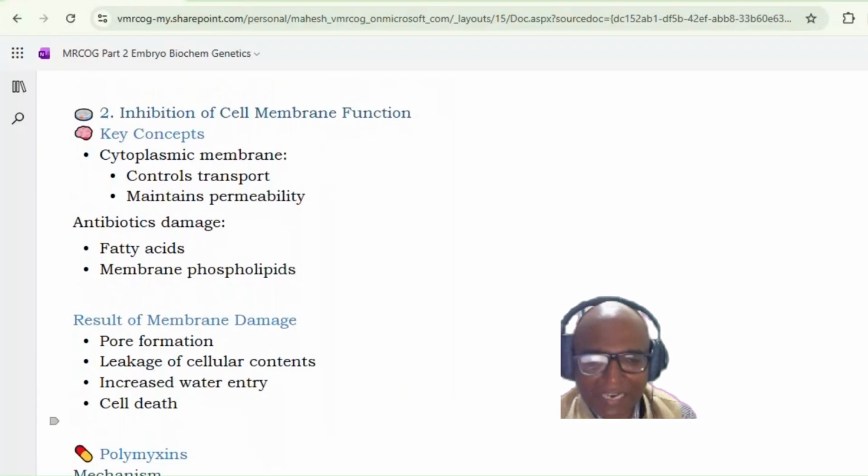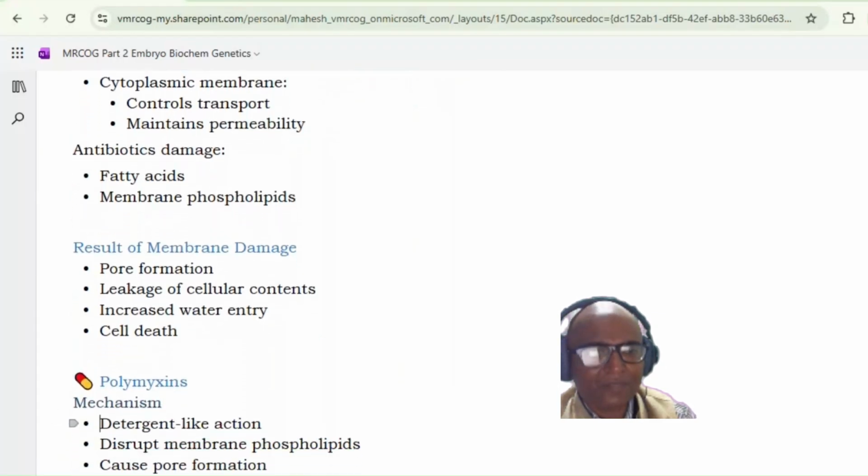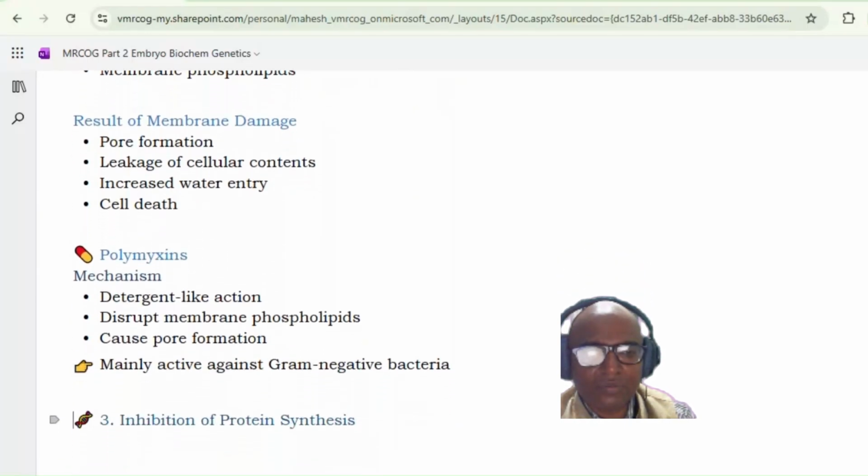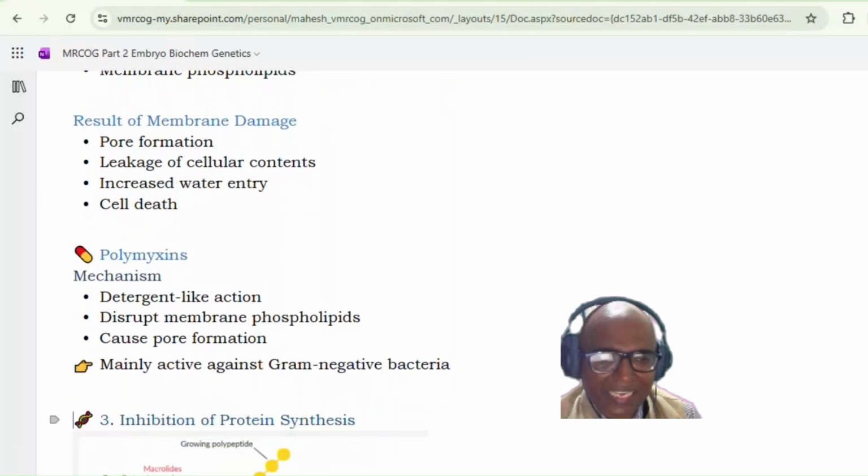Okay, so there is a cell membrane. This cell membrane will have the fatty acids and the membrane phospholipids. So the antibiotics are causing damage to the cell membrane, especially these fatty acids and the cell membrane phospholipids. And because of this damage, there is formation of pores, leakage of cellular contents, increased water entry, and cell death. Okay, so the example is polymyxin. So what does polymyxin do? It has got a detergent-like action. It disrupts the membrane phospholipids, causes pore formation, and is mainly active against gram-negative bacteria.